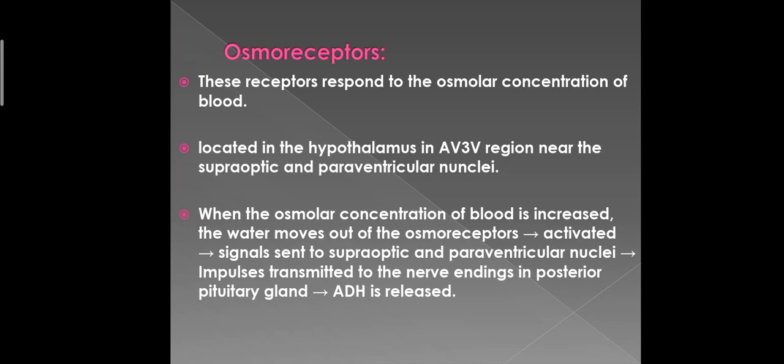This leads to the activation of these cells, and these cells send signals to the supraoptic and paraventricular nuclei of the hypothalamus. Then, from these neurons, the impulses are transmitted to the nerve endings in the posterior pituitary gland, and the ADH is released through exocytosis.